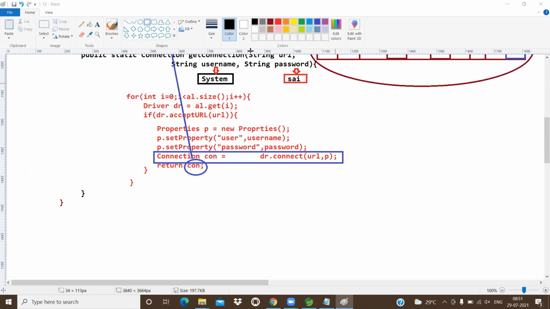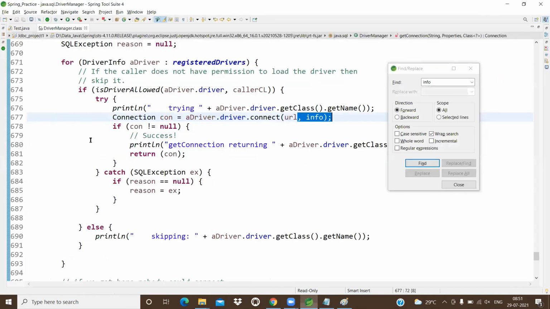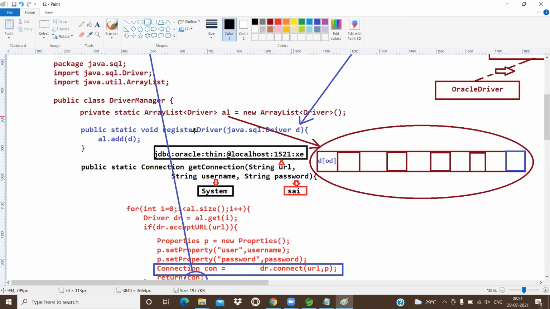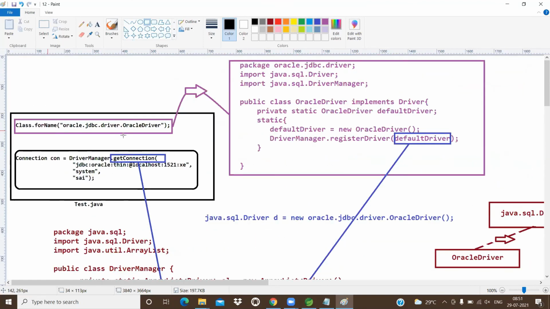Yeah, actually the for loop means for each and every registered driver, the connect call will be executed. For example, if you loaded two drivers, for example, I wrote Class.forName with the Oracle driver in this line and Class.forName with com.mysql.jdbc.Driver. Both the drivers are loaded.